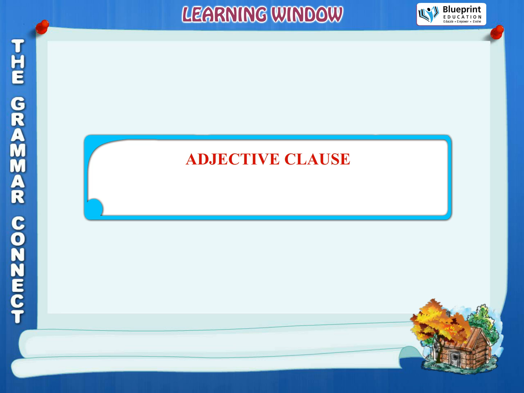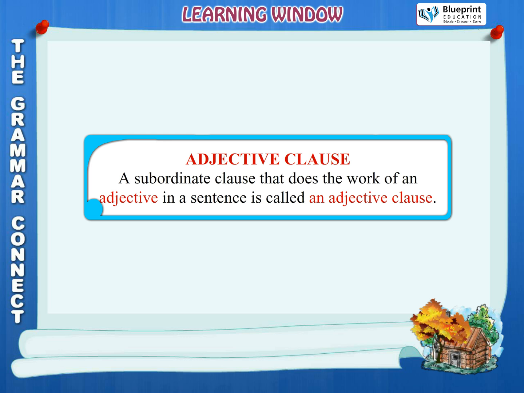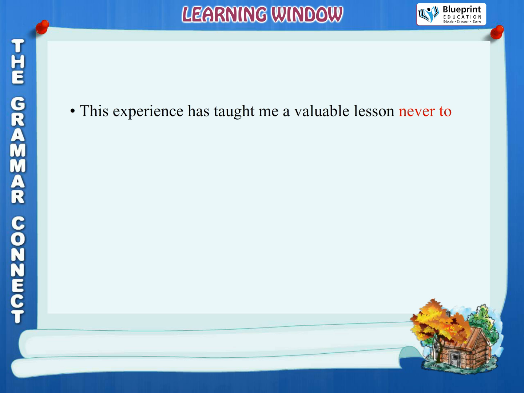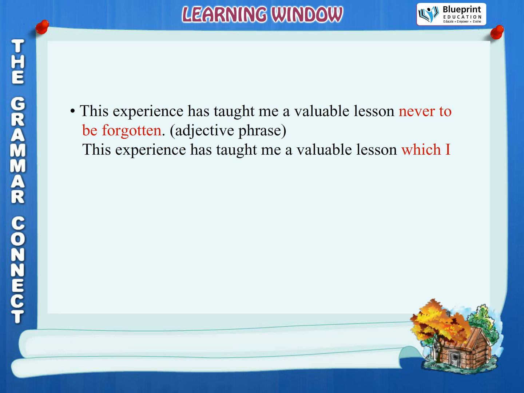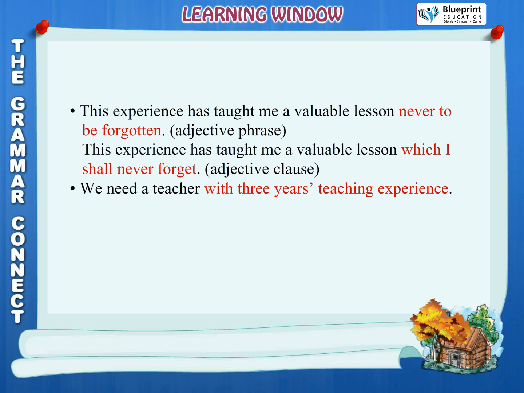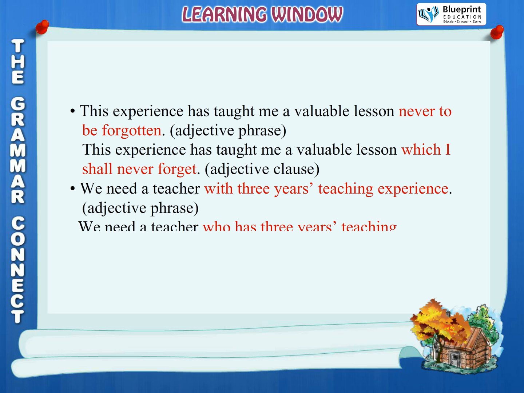Adverb clause. Adjective clause. A subordinate clause that does the work of an adjective in a sentence is called an adjective clause. This experience has taught me a valuable lesson, never to be forgotten. Adjective phrase. This experience has taught me a valuable lesson, which I shall never forget. Adjective clause. We need a teacher with 3 years teaching experience. Adjective phrase. We need a teacher who has 3 years teaching experience. Adjective clause.